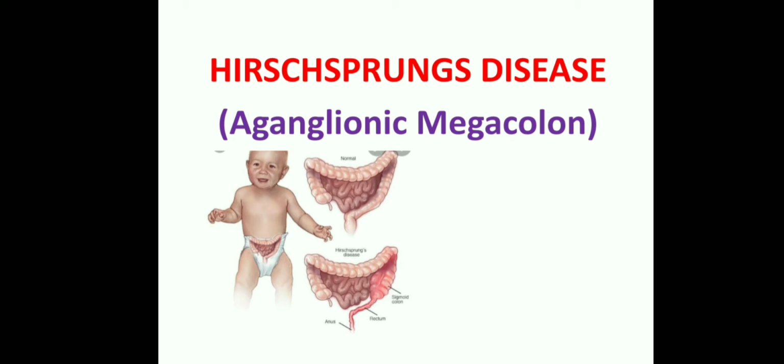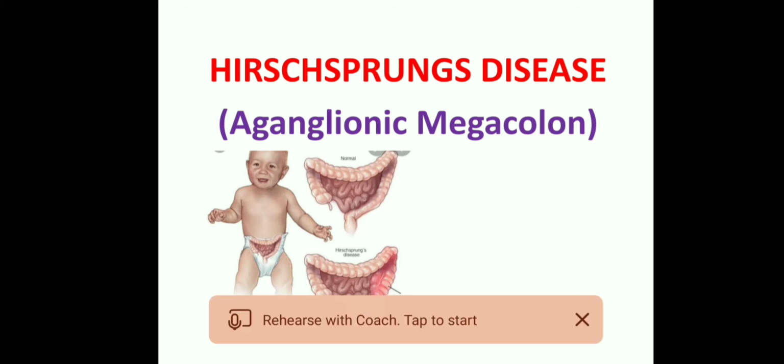Why does this condition occur? It is due to the congenital absence of parasympathetic ganglionic nerve cells, in both the muscle layers and the submucosal layer of the distal colon and then the rectum. Because of a congenital malformation, the parasympathetic ganglionic nerve cells are absent from the submucosal layer of the colon. Some deformity is there in the formation of these cells.